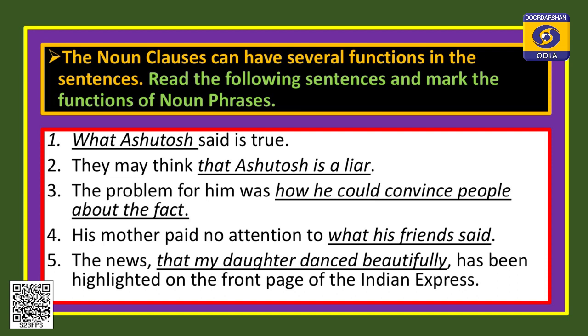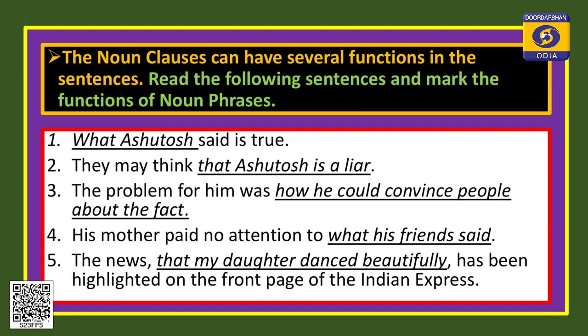What his friends said again completes the sentence, and it is related to the preposition to. And in sentence number 5, the news that my daughter danced beautifully has been highlighted on the front page of the Indian Press. So, what is the news? That my daughter danced beautifully. This is apposition.